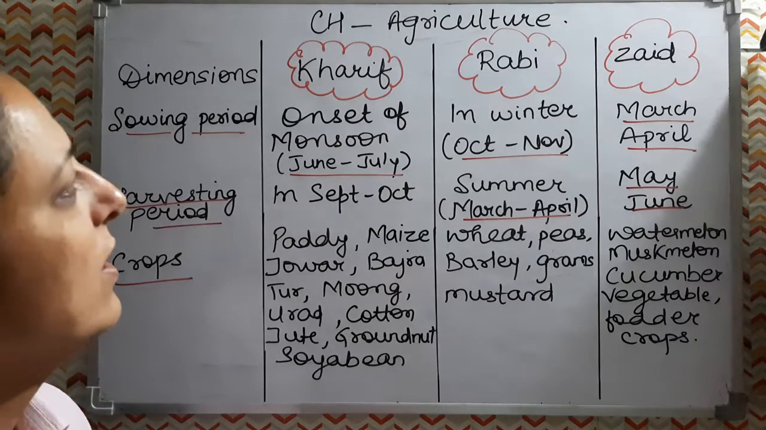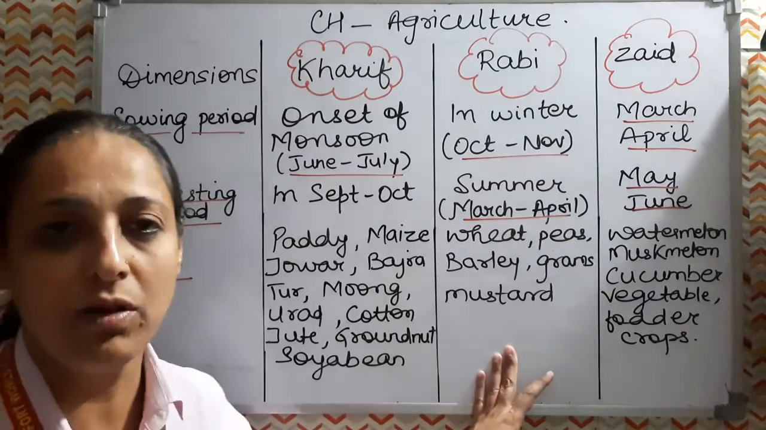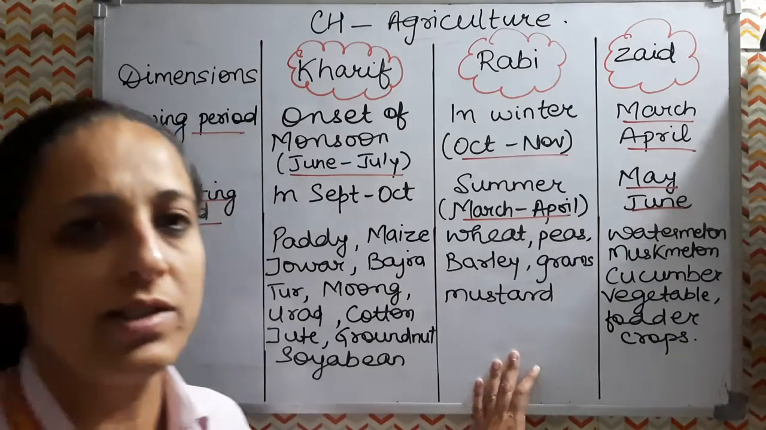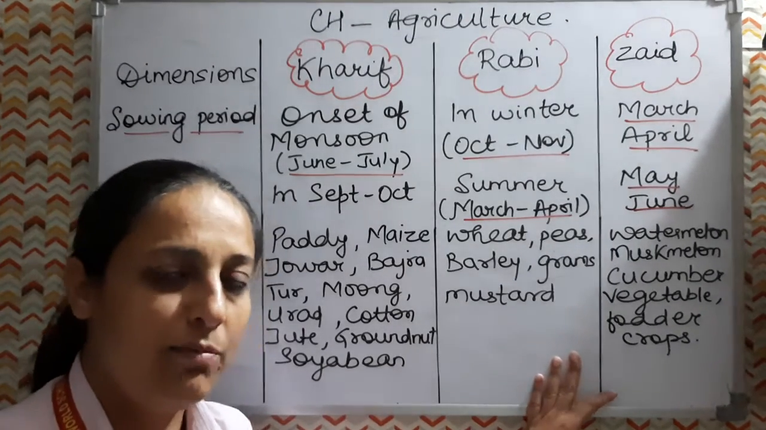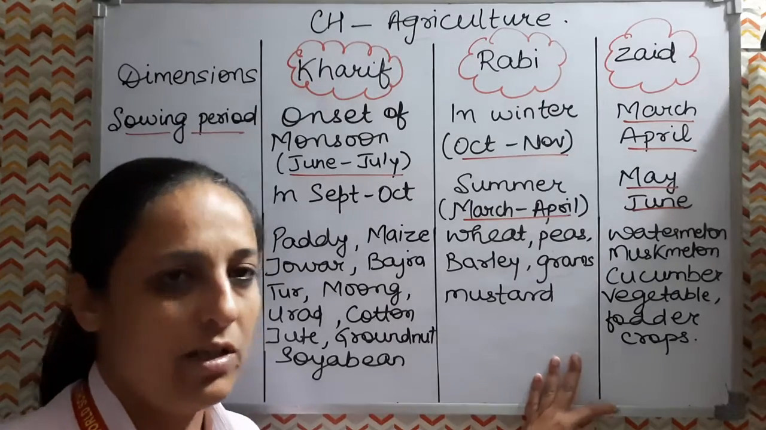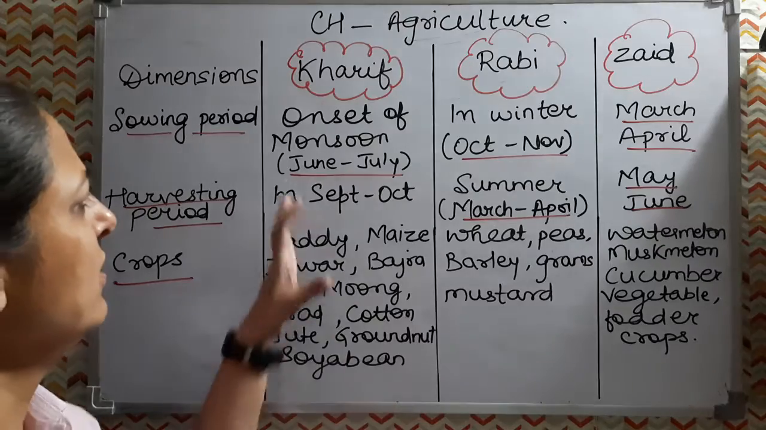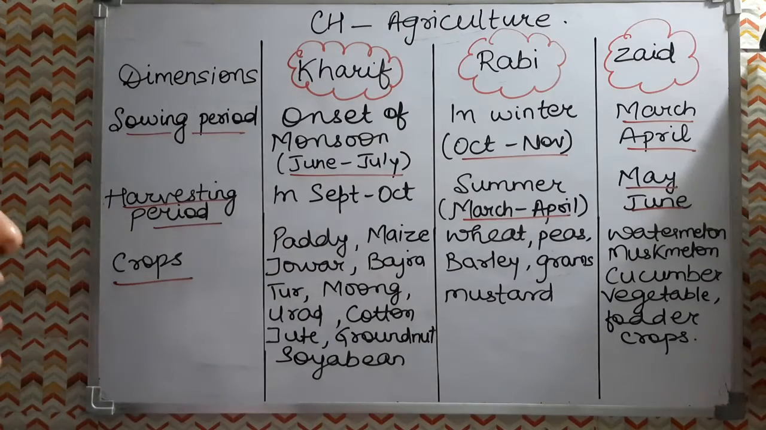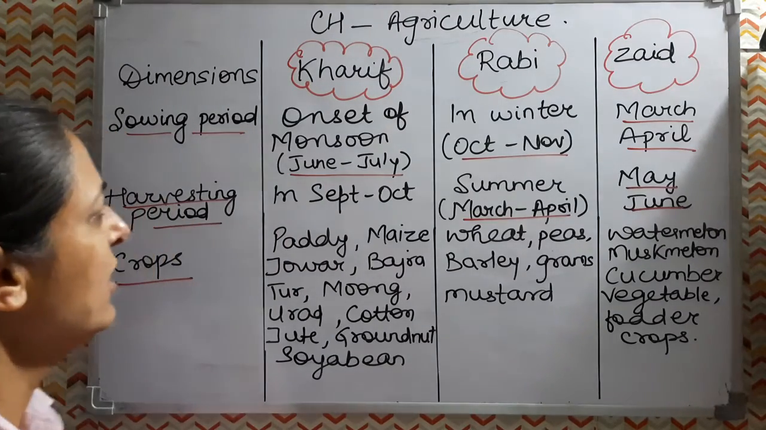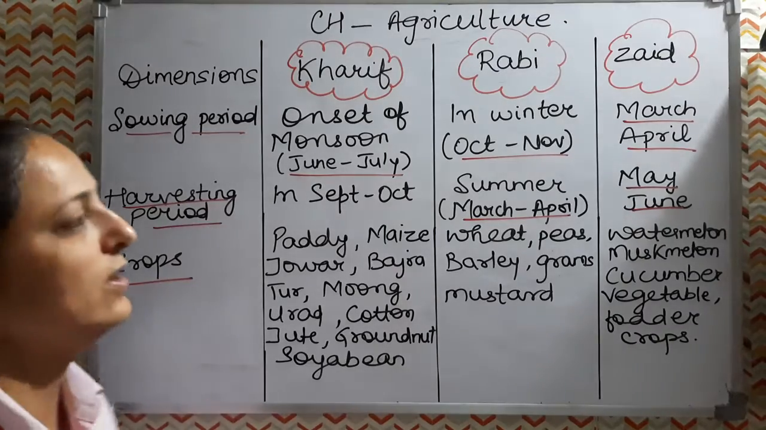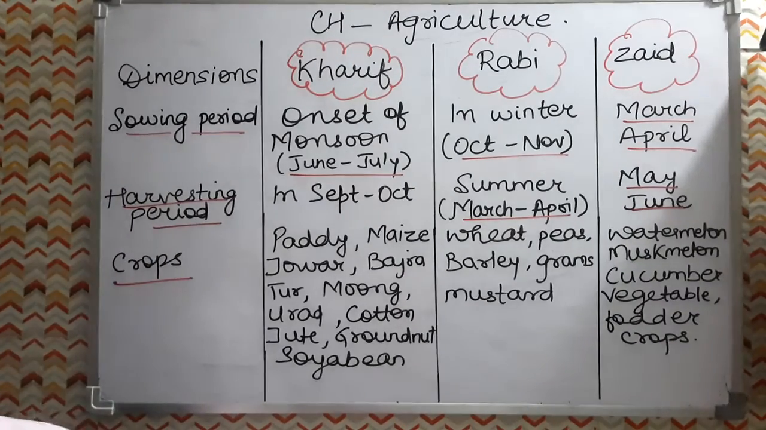In Rabi we want a cool growing season for the crops, and at the time of maturity and ripening, bright sunshine. Mostly a monsoon kind of climate is required for Kharif. A lot of rainfall is required for Kharif, and then a hot climate is required for growing.